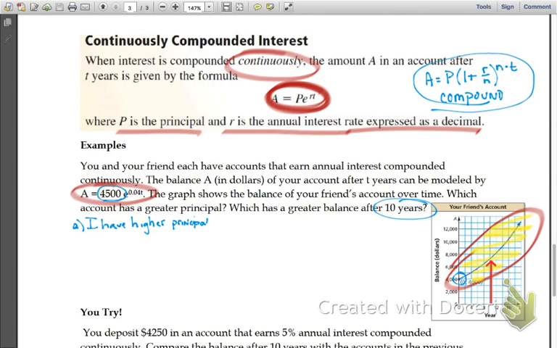I have the formula A equals 4,500 E to the 0.04 T power. What's the only thing I'm missing? The T. So I'm going to take 4,500 times E to the 0.04 times T, which is 10.